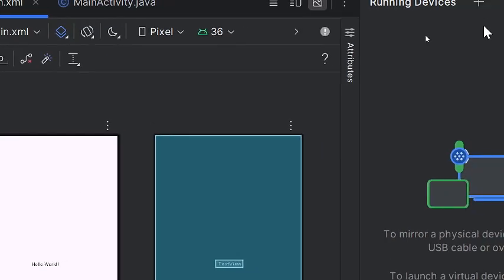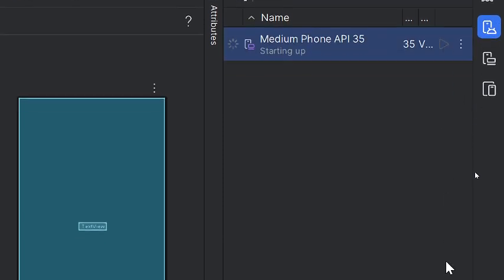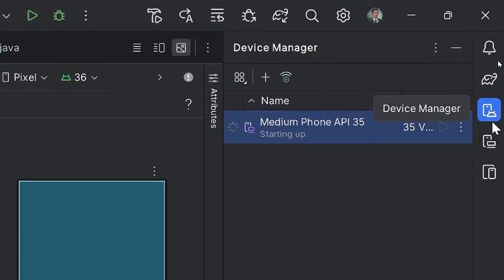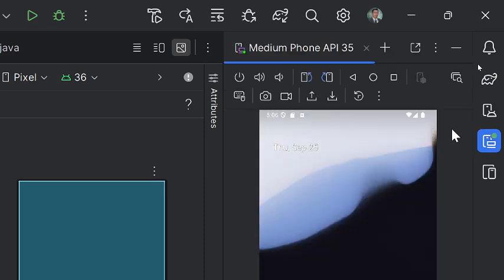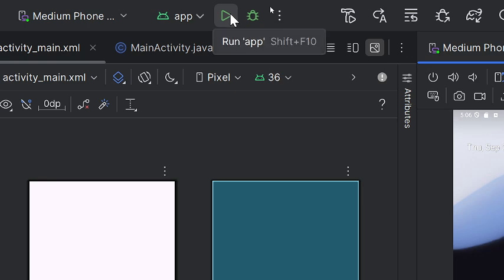Okay? So first, I'm going to run my emulator para makita natin yung output. And by the way, hindi ako gumagamit ng physical device. Ginagamit ko dito yung emulator or the Android virtual device dito sa Android Studio. Okay, so let us try first run our application para ma-test natin kung may error siya or wala. So run first.